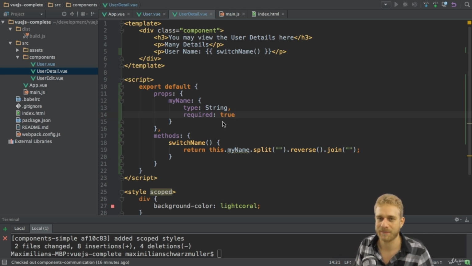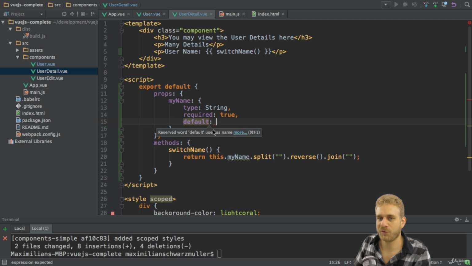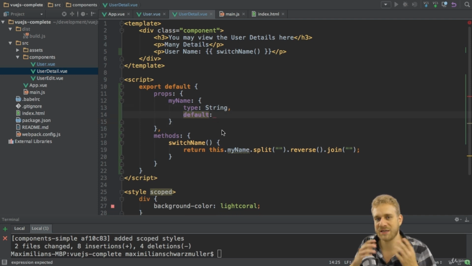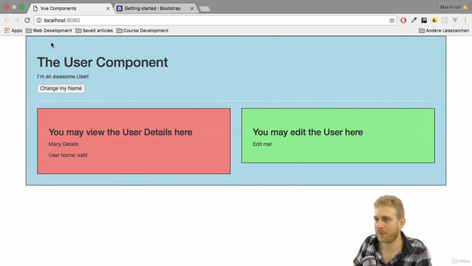So that's an addition when setting up prop validation to make sure that your component definitely has what it needs to run optimally. You can also set a default value to make sure that, well, you have something to work with. Now, of course, default doesn't make sense together with required, because how would you have a default if it's required anyways? The default would always get overwritten. So default would be set to, in the case of a string, some string like max. So that now if I remove this, my name here, and I'm not passing a property, I'm still getting max passed down there, as you can see by the reversed name.